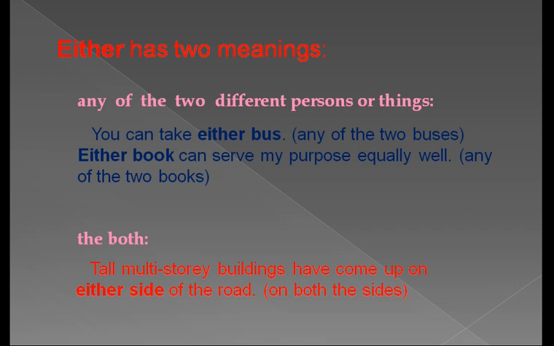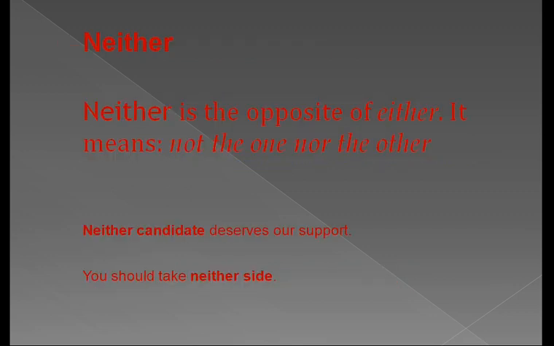Either has two meanings. First of all, either may mean any of the two different persons or things, any of the two. For example, you can take either bus, that means any of the two buses. Either book can serve my purpose equally well. Either book means any of the two books. Either can also mean both. For example, tall multi-story buildings have come up on either side of the road. Here either side means on both the sides.